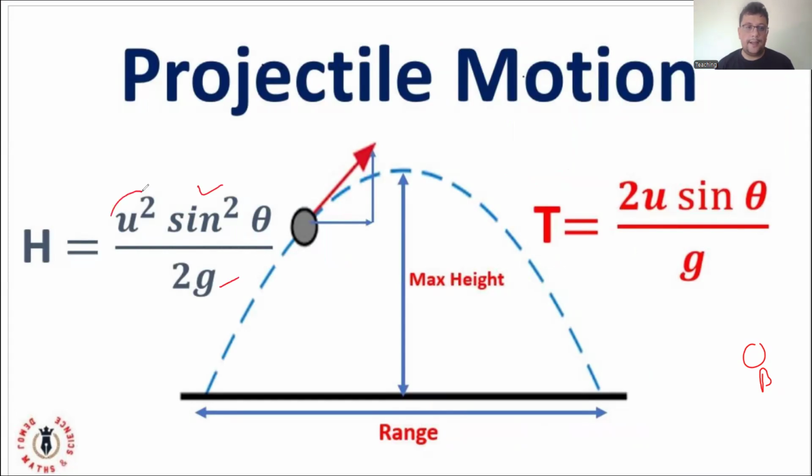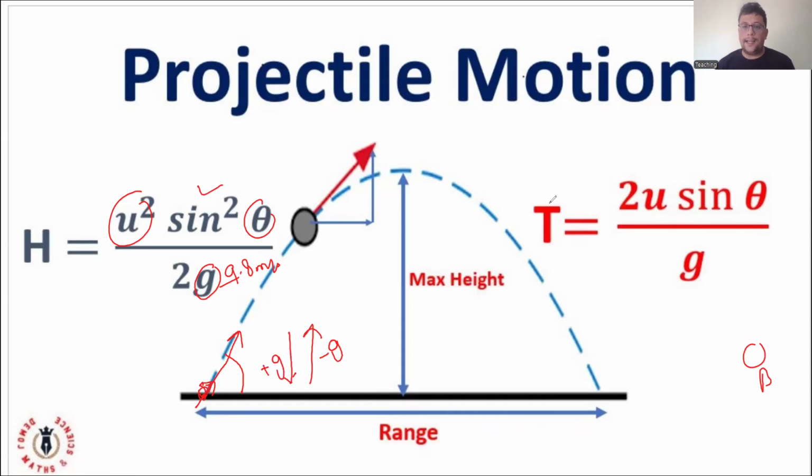Here v is the initial velocity, the velocity at which we throw the ball, theta is the angle, and g is the acceleration due to gravity, whose value is 9.8 meters per second squared. You must remember that if the ball moves in an upward direction, the acceleration due to gravity is minus g. But if the ball moves in the downward direction, the acceleration due to gravity is plus g.